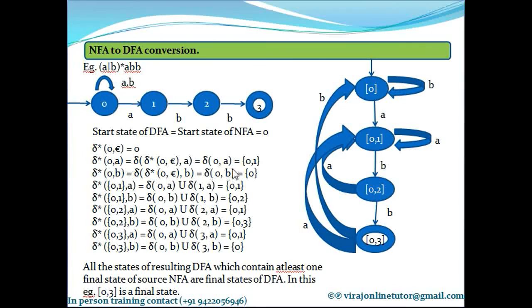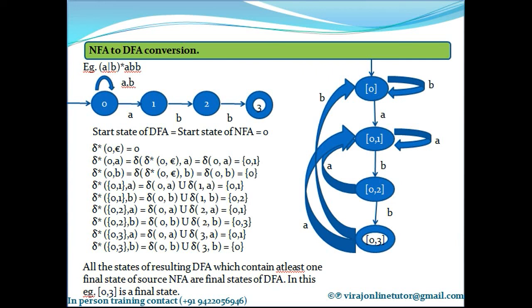Delta asterisk of 0 comma A goes to 0 comma 1. So this on A goes to 0 comma 1. Delta asterisk of 0 comma B goes to 0. So on B it goes to 0. Delta asterisk of 0 comma 1 state on A goes to 0 comma 1. So on A it goes to itself. 0 comma 1 on B goes to 0 comma 2. 0 comma 2 on A goes to 0 comma 1. 0 comma 2 on B goes to 0 comma 3. 0 comma 3 state on A goes to 0 comma 1 and 0 comma 3 on B goes to 0.